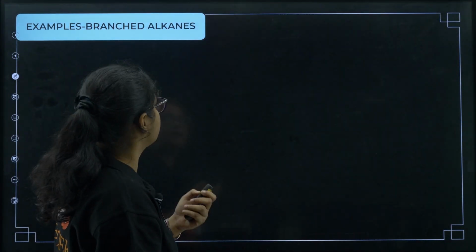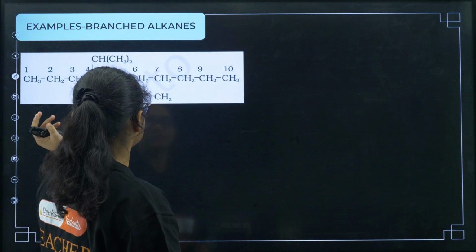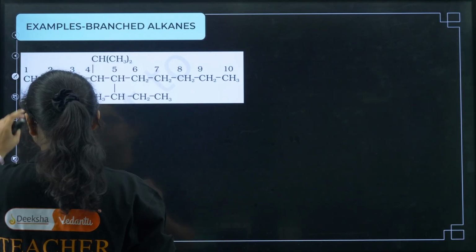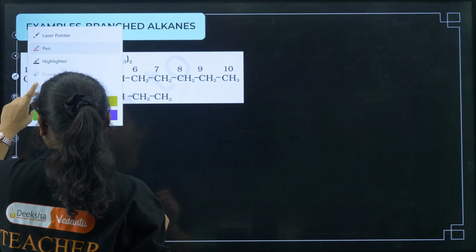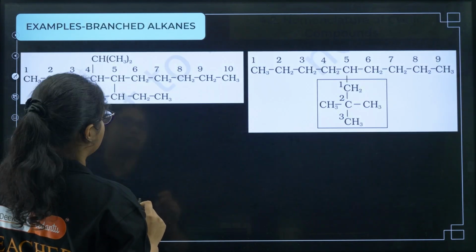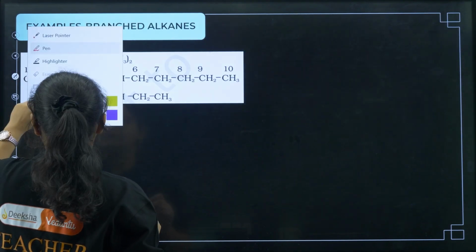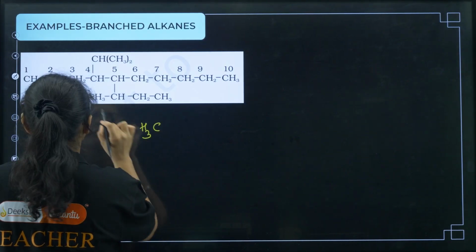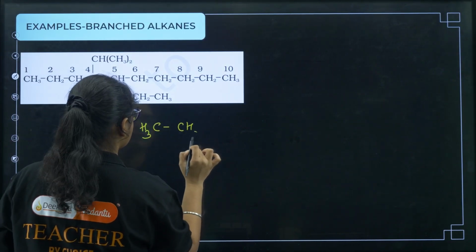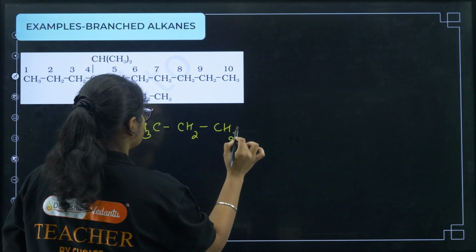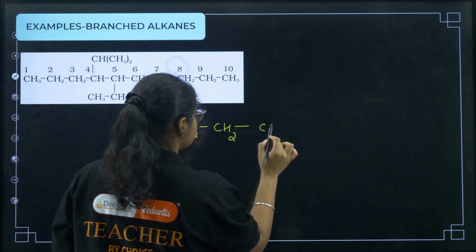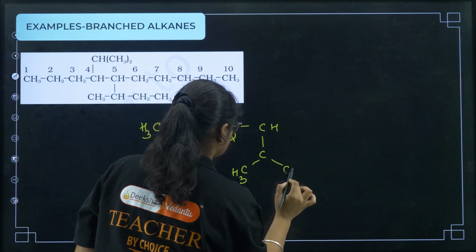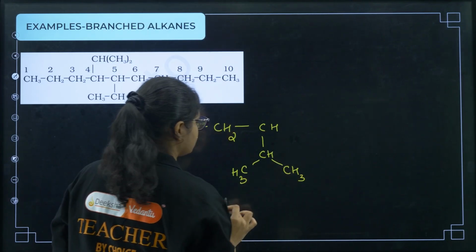Okay, now let us go to more examples of branched alkanes. So you can see here this group is like this. One second, sorry. Let us expand and draw it once again. So it is like CH3, then one more CH2, then one more CH2, then CH, then CH3, CH3.